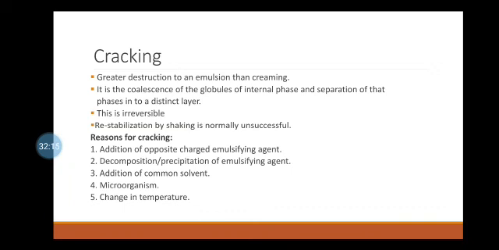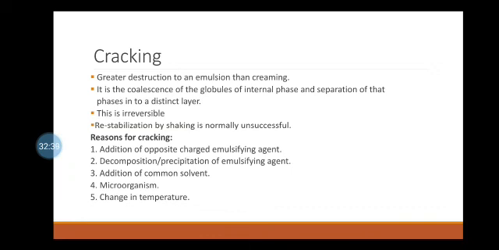When an acid is added to an alkali soap emulsion, it causes the decomposition of the emulsifying agent and thus leads to the cracking of the emulsion. Similarly, when sodium chloride is added to a sodium or potassium soap emulsion, it leads to the precipitation of the emulsifying agent, and thus cracking of the emulsion takes place.